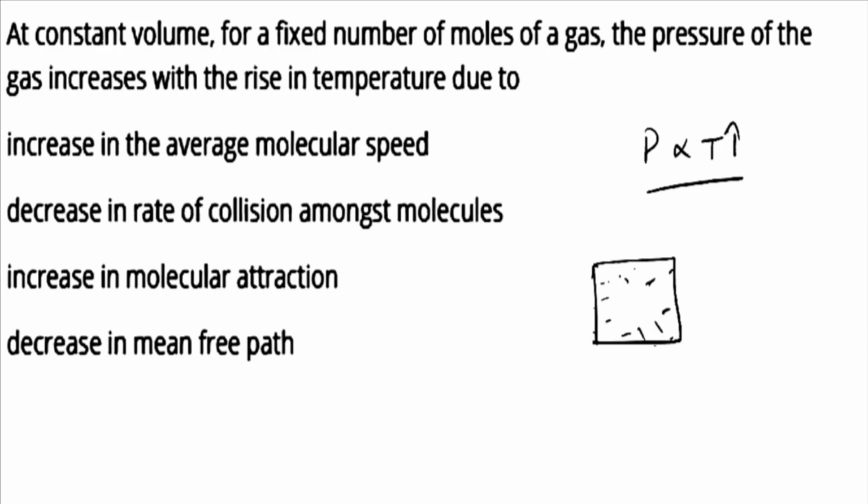So when you are increasing the temperature, the average velocity is also increasing. So now the molecule has more velocity, so it will collide with more speed. So pressure will increase. So with the increase in average molecular speed, your pressure will increase. Now the second thing is decrease in rate of collision. No, the rate will increase, not decrease.